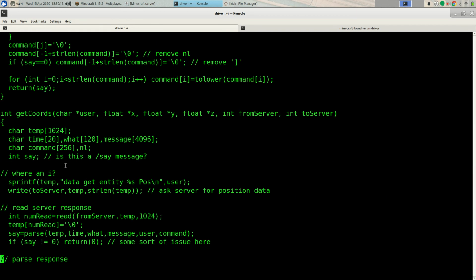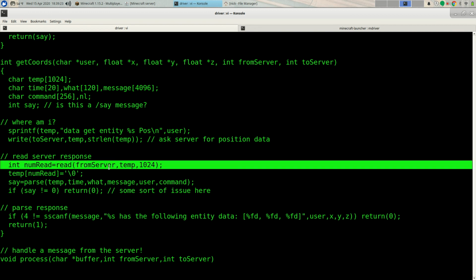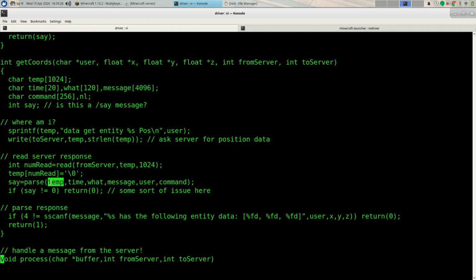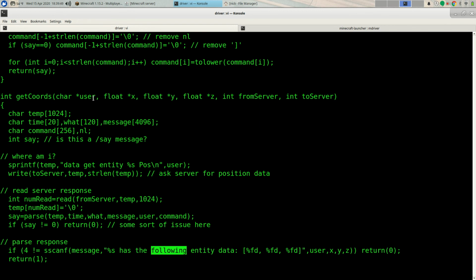So with the getCoordinates function, for example, we send a message to the server, which is a data instruction saying get entity username position, and then basically just read from the from-server file descriptor, parse it out, and get the message piece of that. That should have the form user has the following entity data, bracket, and then 3 numbers, with D's after them. And if that's the way the message was structured, now we know the XYZ coordinates of the user, and we just return those as the function value.